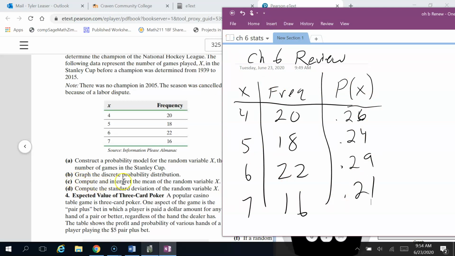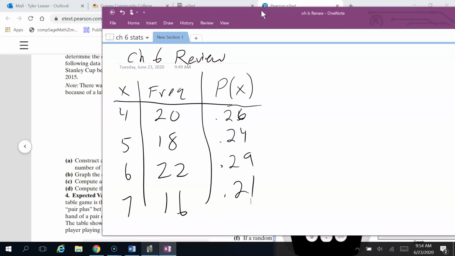Moving on, B, graph the discrete probability distribution. Okay. So this is not something that I can necessarily have you do because this is an online class and they just don't have the tools to do it. You'd have to pick multiple choice answers of which one is right. But this is what the graph would look like.